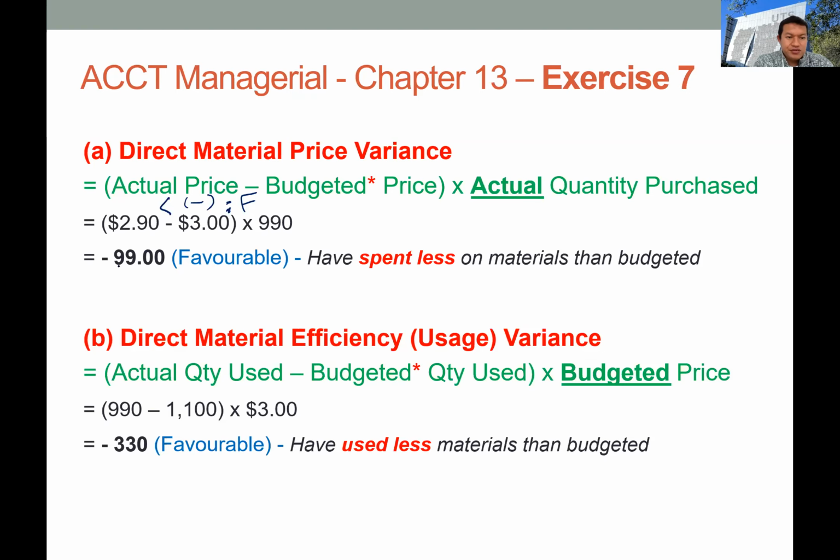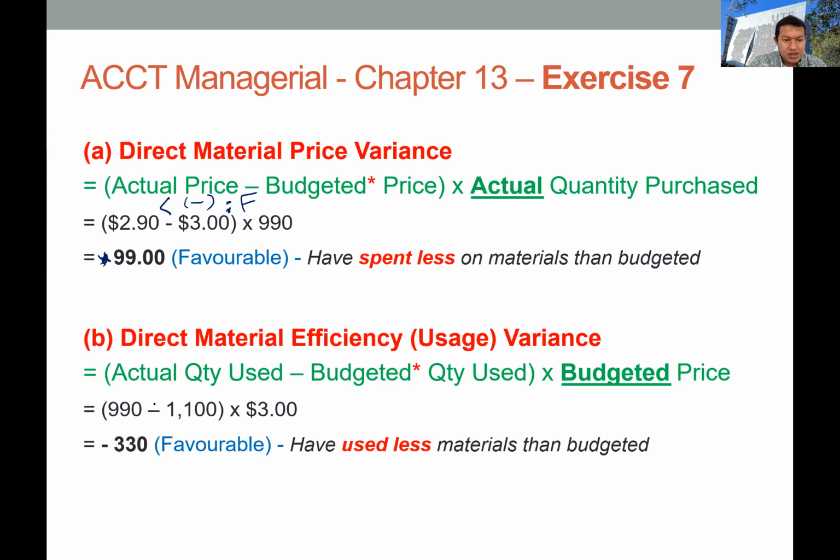You don't have to write the sign actually. In the exam or the quiz, you don't have to write the sign. Just put the numbers and explain whether this is favorable or unfavorable. Now the direct material efficiency variance. We want to evaluate the difference between the actual quantity used and the budget quantity.